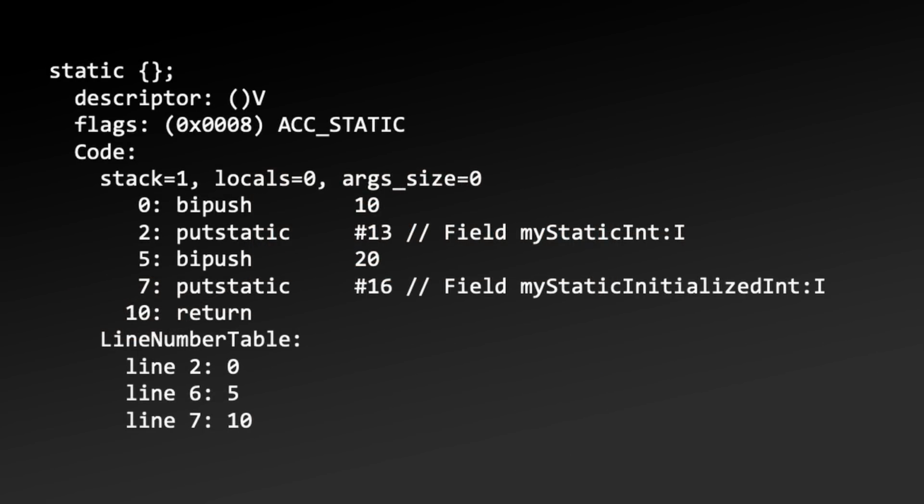We can see what the <clinit> method is doing if we inspect the earlier javap output, though it's confusingly called simply static. But we can see that during its execution, the myStaticInt and myStaticInitializerInt fields are set with the putStatic JVM instructions, while myInstanceInt is, as expected, not part of the class's initialization process.